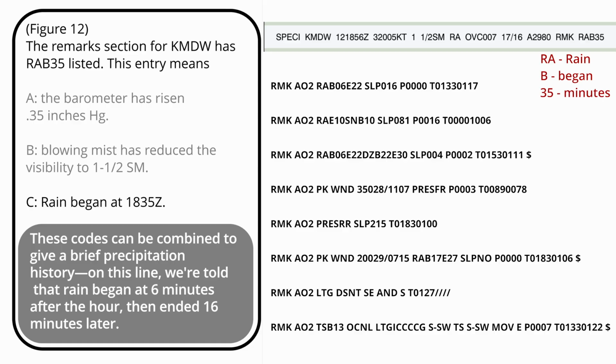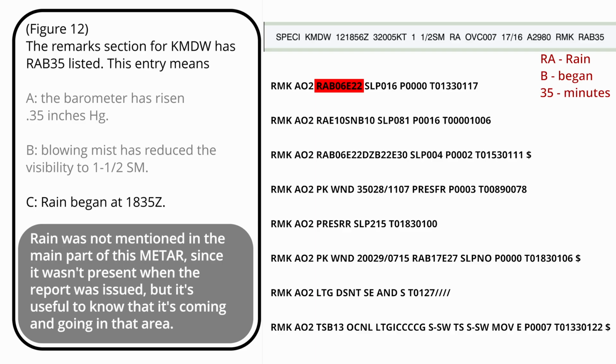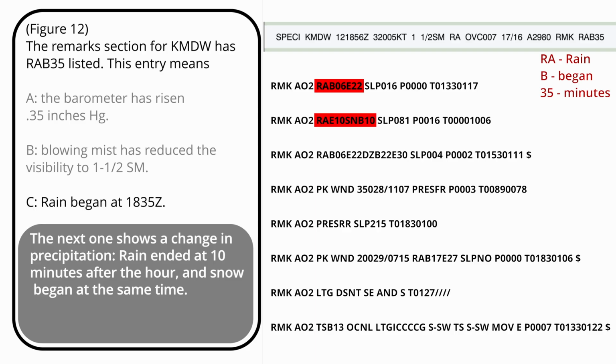These codes can be combined to give a brief precipitation history. On this line, we're told that rain began at 6 minutes after the hour, then ended 16 minutes later. Rain was not mentioned in the main part of this METAR since it wasn't present when the report was issued, but it's useful to know that it's coming and going in that area. The next one shows a change in precipitation. Rain ended at 10 minutes after the hour and snow began at the same time.